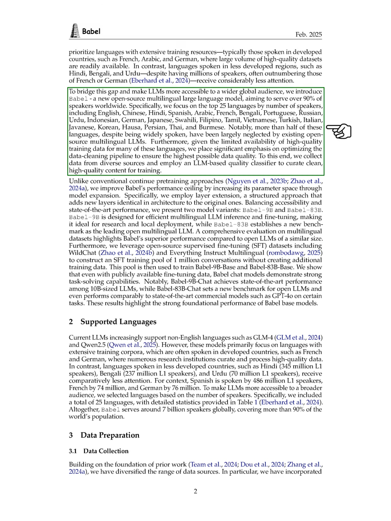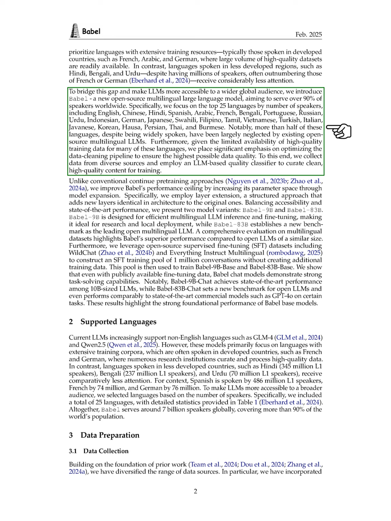To address this issue and make LLMs more accessible globally, we introduce Babel, a new open-source multilingual LLM designed to support over 90% of the world's speakers. We focus on the top 25 languages by speaker count, including English, Chinese, Hindi, Spanish, Arabic, and others. Many of these languages, despite their large number of speakers, have been overlooked by current open-source multilingual LLMs.